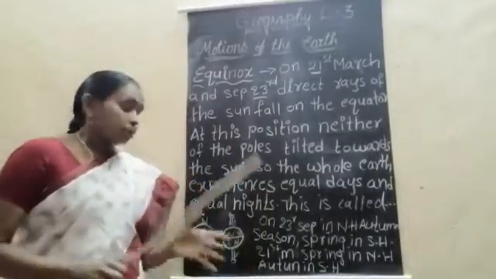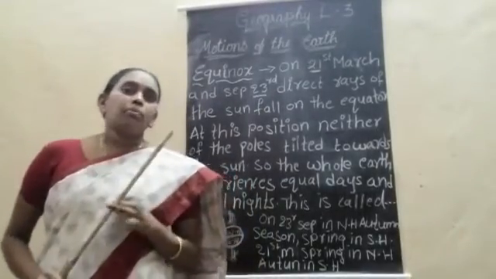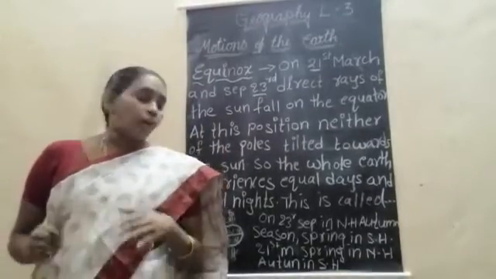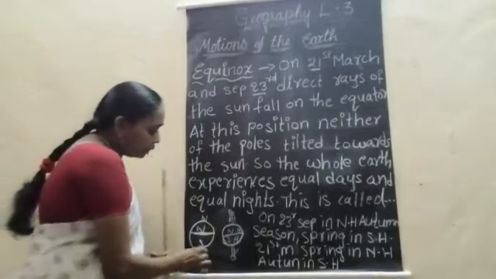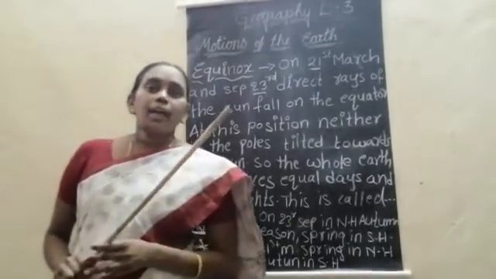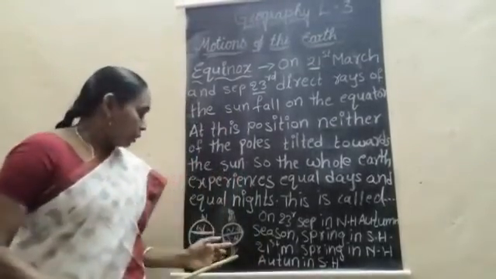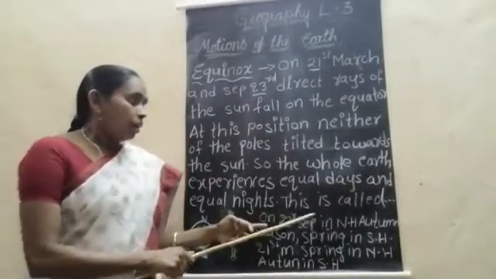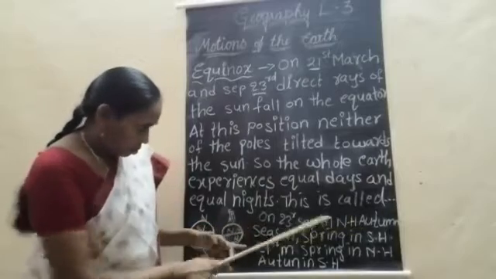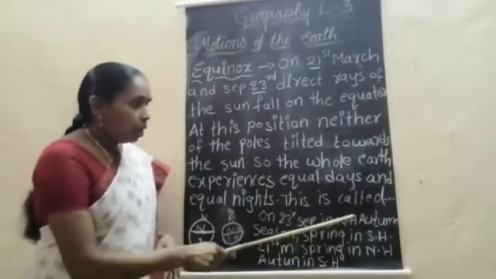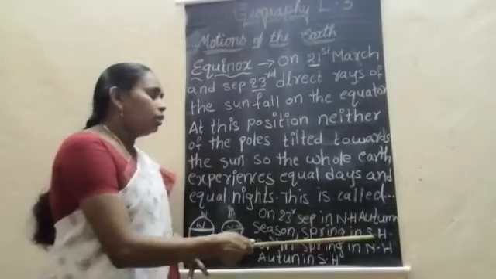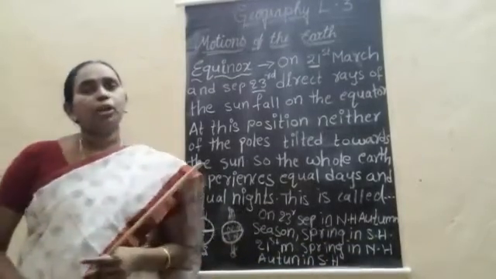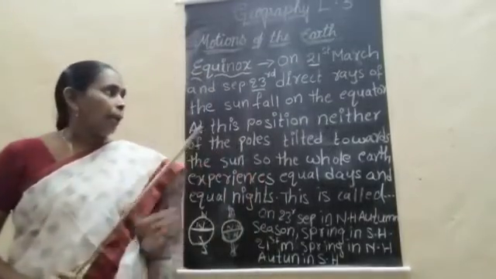So children, with the winter solstice, the summer solstice and also the equinoxes, when the sun rays fall directly on the equator, the days and nights are equal. The spring season in the northern hemisphere is autumn in the southern hemisphere.